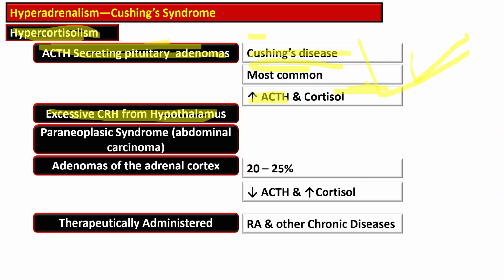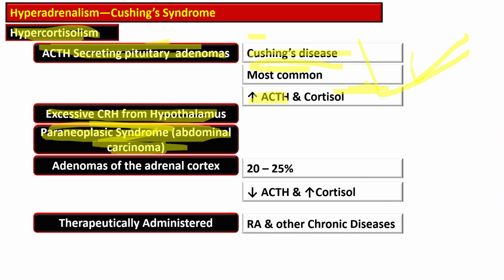Then there is ectopic ACTH secretion or paraneoplastic syndrome that happens in abdominal carcinoma, and this is usually non-pituitary. Another example, along with abdominal carcinoma, is small cell carcinoma of the lung that can secrete adrenocorticotropic hormone, and it results in high ACTH and high cortisol level.